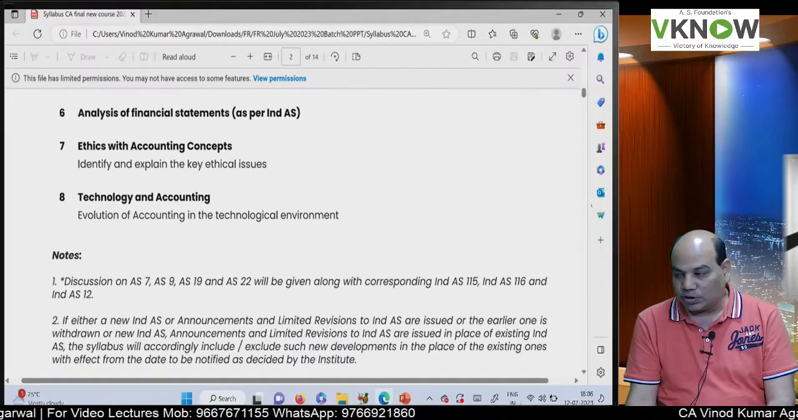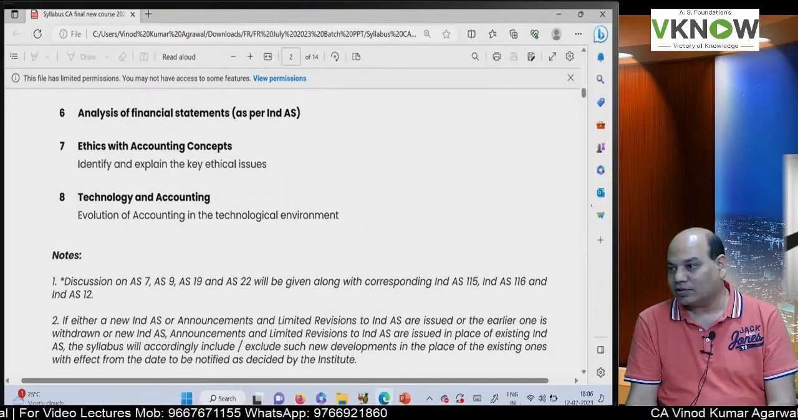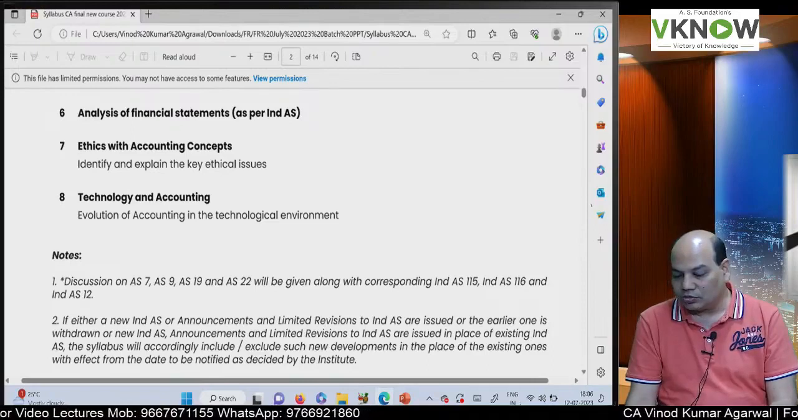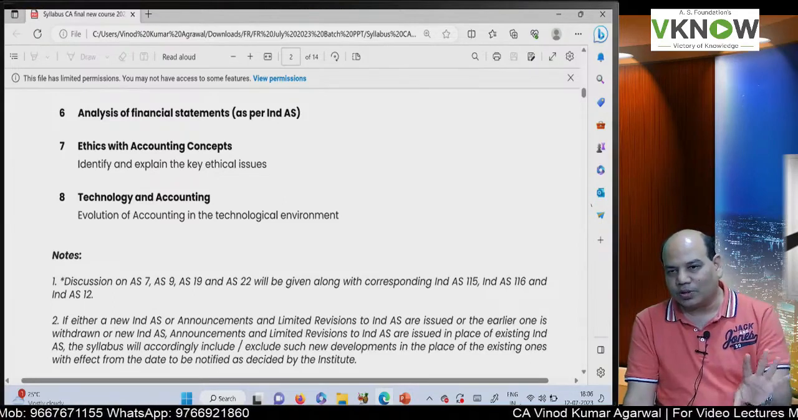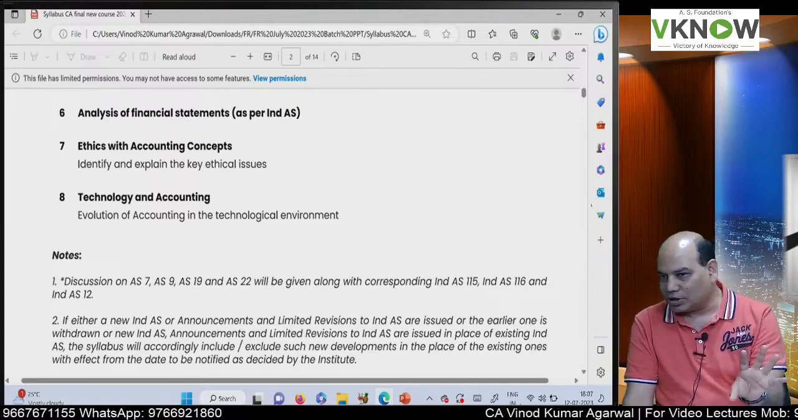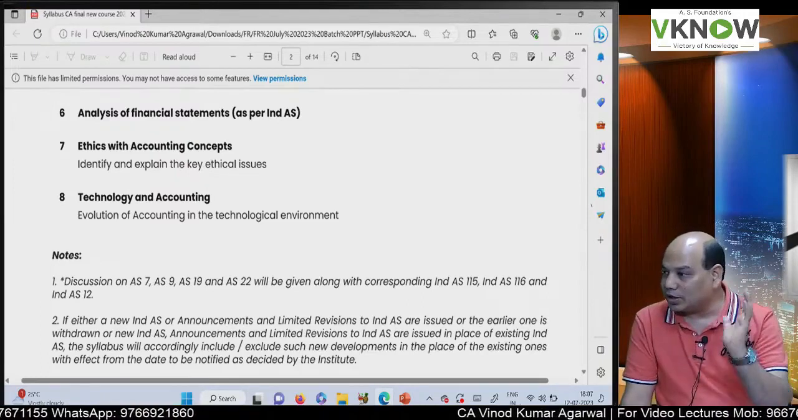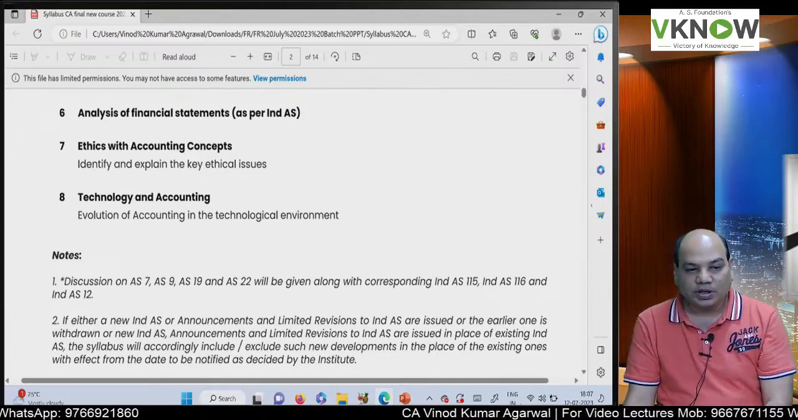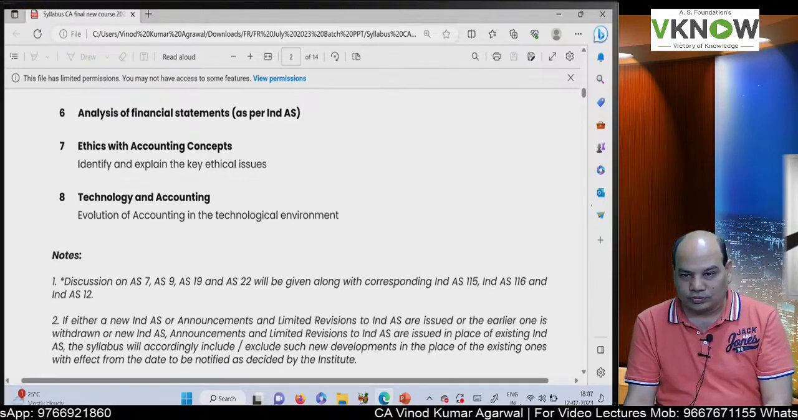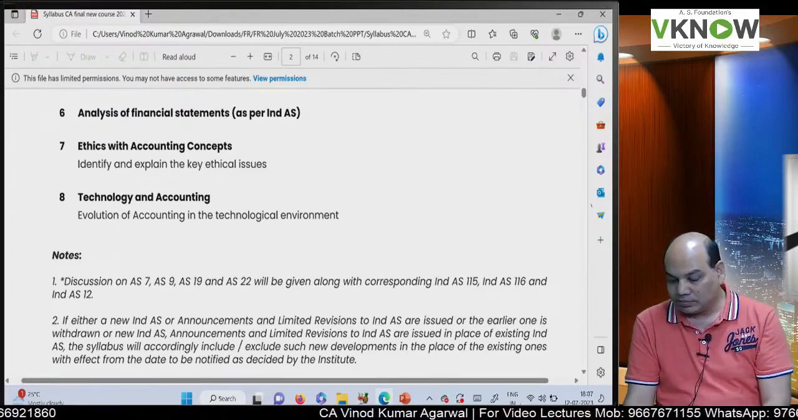Then there is one topic which is never asked in the exam: applicability of financial statement as per Ind AS. So here they will basically be guiding you on applying Ind AS in practical scenarios, which we already cover in the earlier chapters.